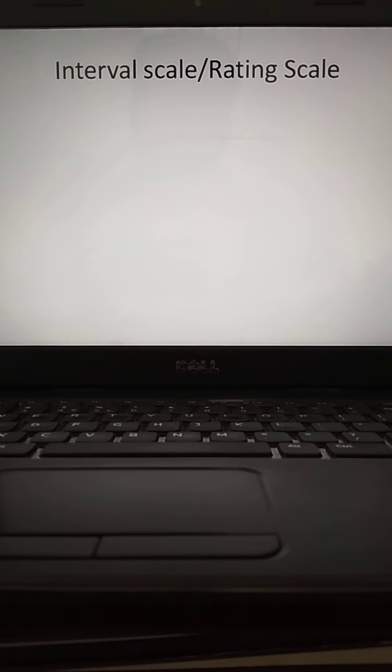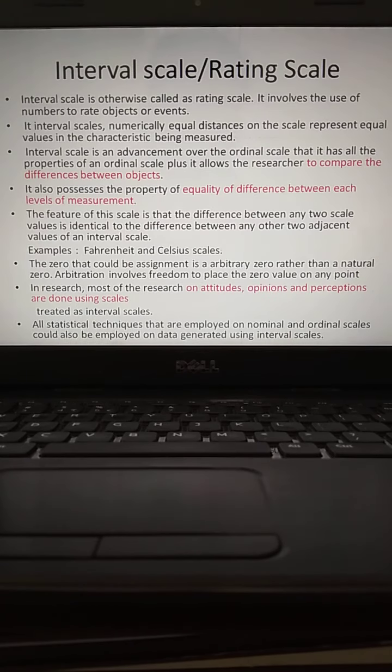Next we go for the third one, interval scale, or else what we call the rating scale. So this is the third level as far as the scales are concerned. That interval scale, or else rating scale. So under interval scale, what will be there?